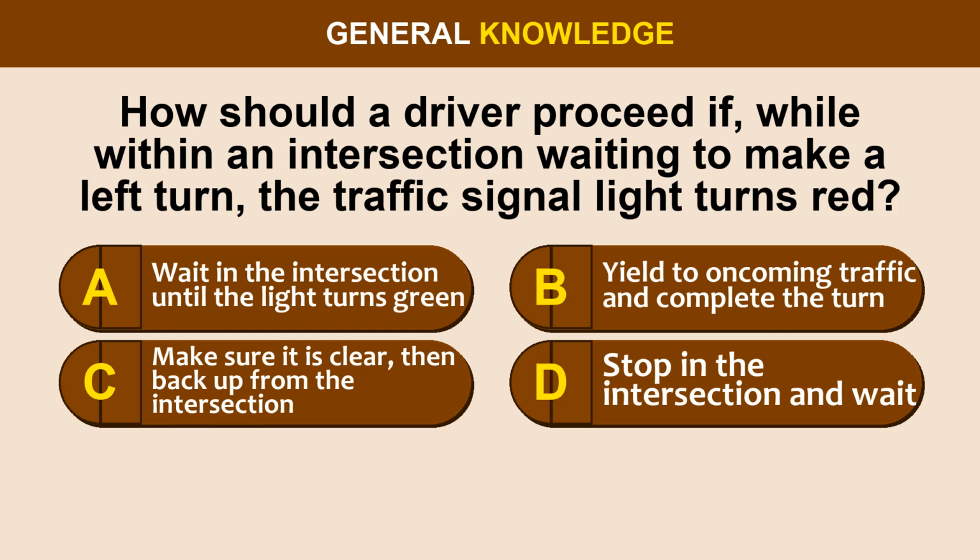Question 40. How should a driver proceed if, while within an intersection waiting to make a left turn, the traffic signal light turns red? Option A. Wait in the intersection until the light turns green. Option B. Yield to oncoming traffic and complete the turn. Option C. Make sure it is clear, then back up from the intersection. Option D. Stop in the intersection and wait.